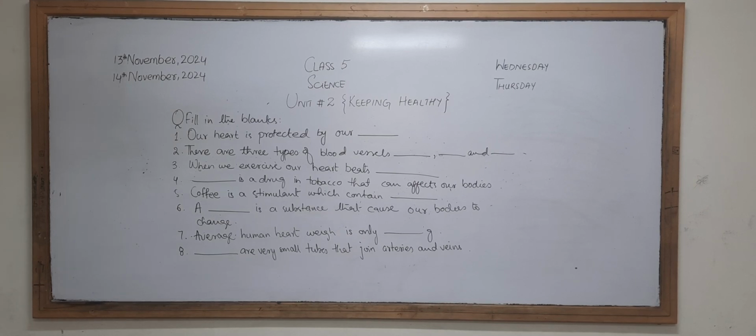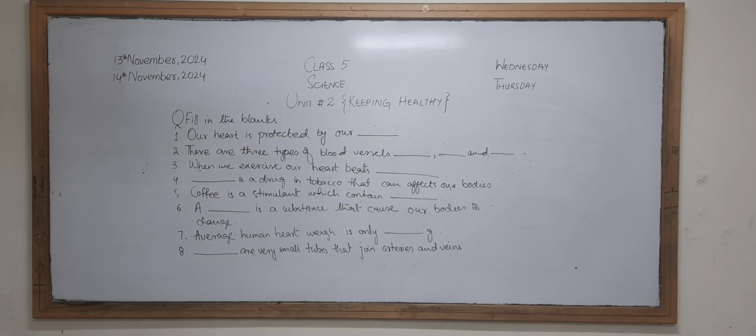I will explain one by one. Number 1 is, our heart is protected by our dash. Which part of the bone is responsible for protecting our heart? Here you have to write the name of the bone. There are 3 types of blood vessels. We have discussed in our lesson that there are 3 different types of vessels. You have to name all those vessels.